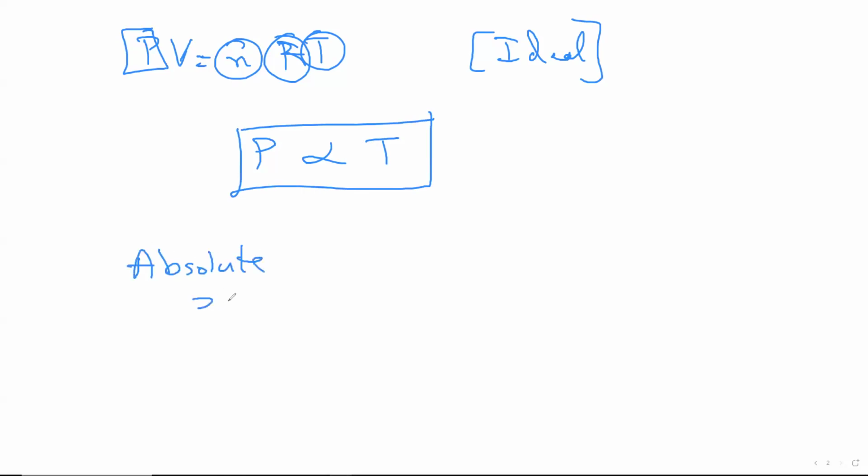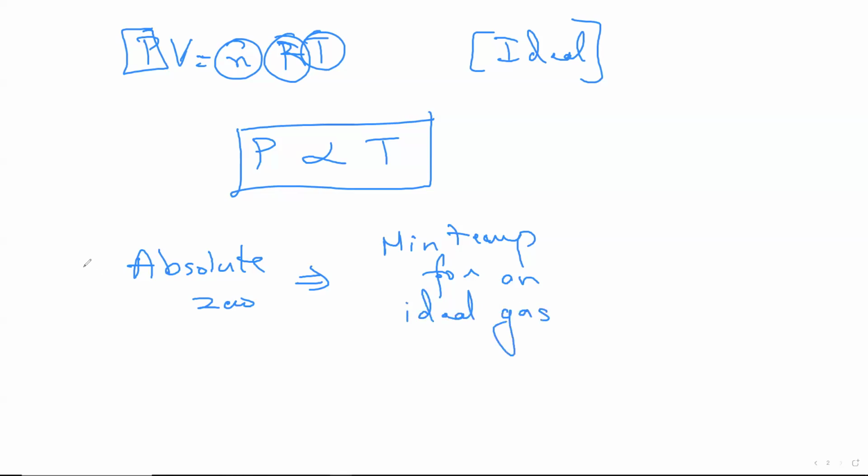Please remember this. Absolute zero is a term which is very useful, and in simple language, it is the absolute minimum temperature. Okay, it is the minimum temperature for what? For an ideal gas. Minimum temperature for an ideal gas. This is the meaning of absolute zero temperature. Sometimes they ask this as a definition. That's why I'm trying to give this, or else I usually give the value and move on. I think last year they had asked you guys to define absolute zero. A lot of people wrote the number as the answer. They didn't get marks. So this is the definition of it. Minimum temperature for an ideal gas.